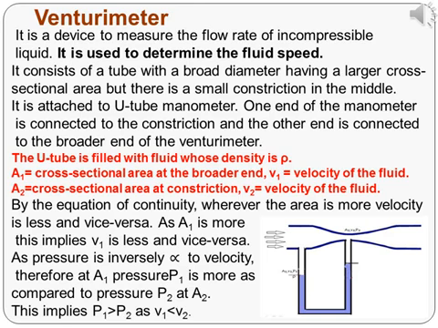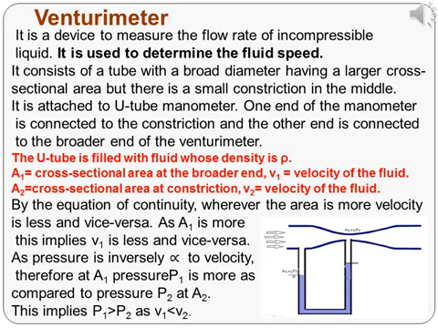When A1 is more than A2, this implies that V1 is lesser than V2. As pressure is inversely proportional to velocity, therefore at A1, pressure P1 is less as compared to the pressure P2 at A2. This implies when P1 is lower than P2, then V1 is greater than V2.